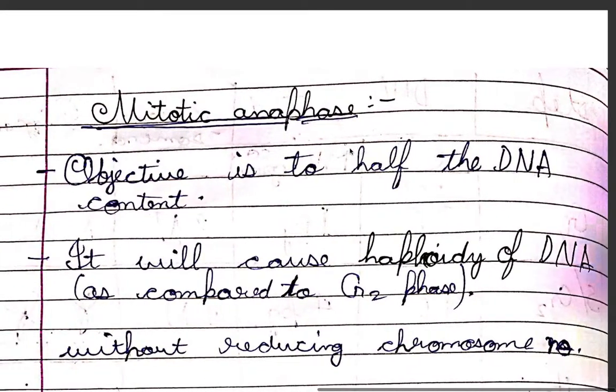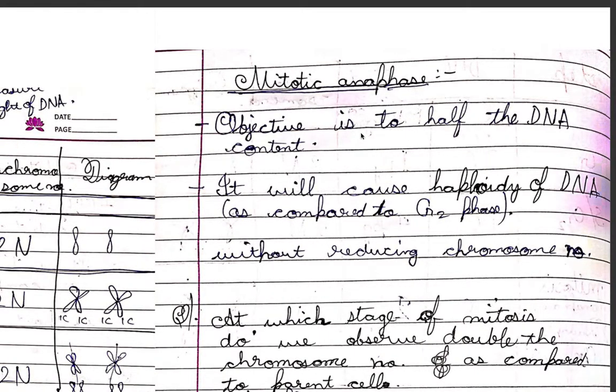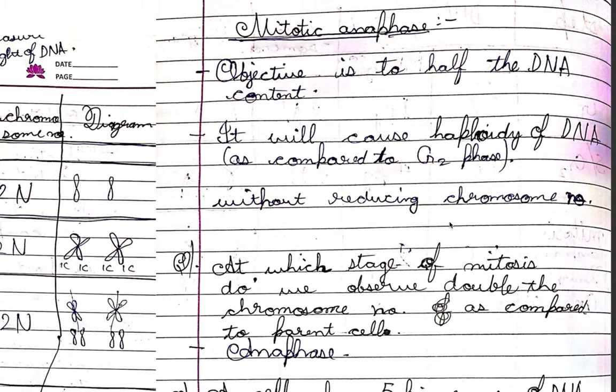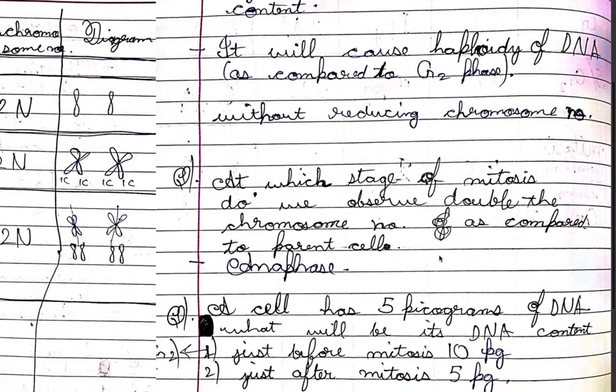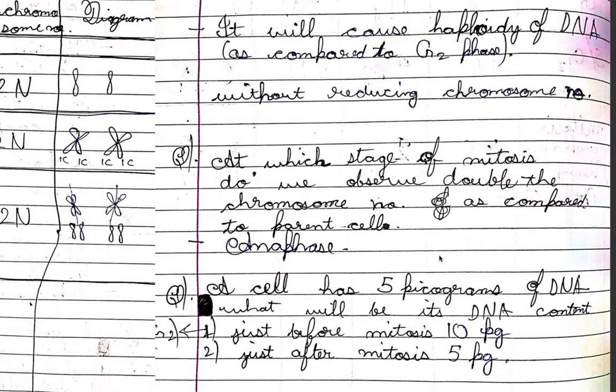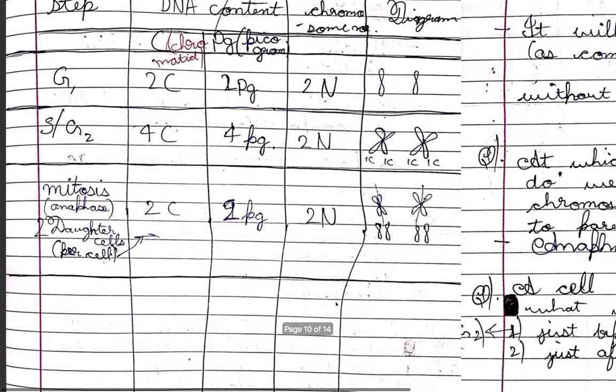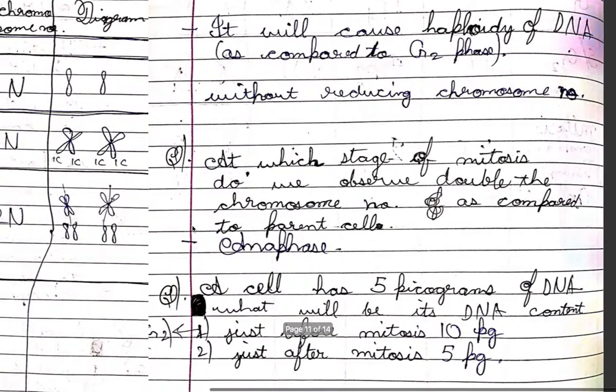Now the anaphase objective was to halve the DNA content. It causes the haploidy of DNA, that is dividing, as compared to the G2 phase, without reducing the chromosome number. It does not reduce the chromosome number. At which stage of mitosis do we observe double the chromosome number as compared to the parent cell? Anaphase is the answer. Of course, it is anaphase.